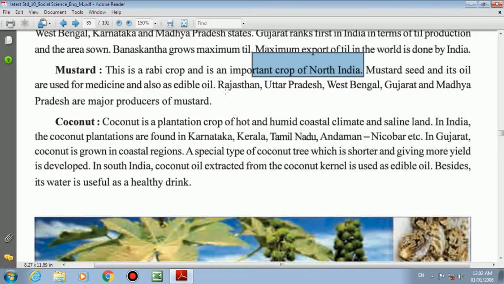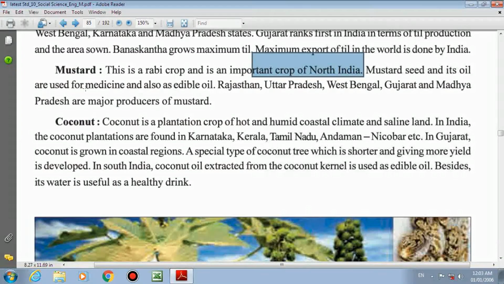So it can be used for medicinal purpose and eatable purpose also. Rajasthan, Uttar Pradesh, West Bengal, Gujarat, Madhya Pradesh are major producers of mustard. These are the information only. You have to remember. The only tricky question possible over here is which seeds oil can be used for medicine and edible oil purpose. Then the answer is mustard. That you have to remember.